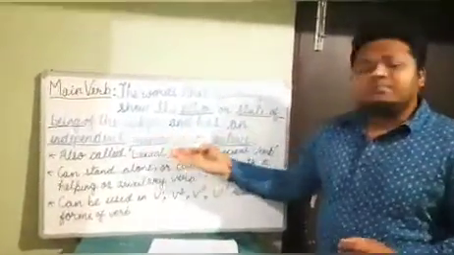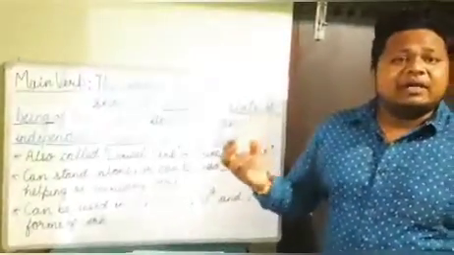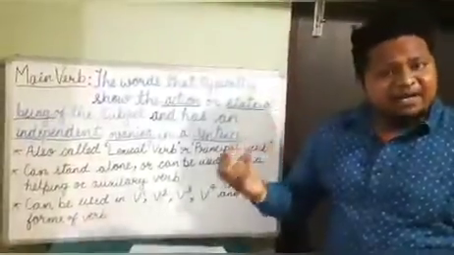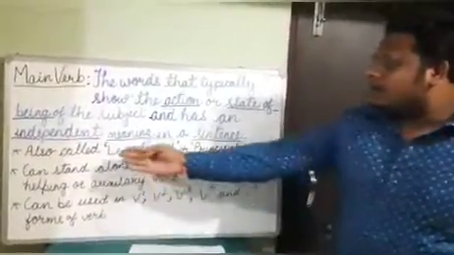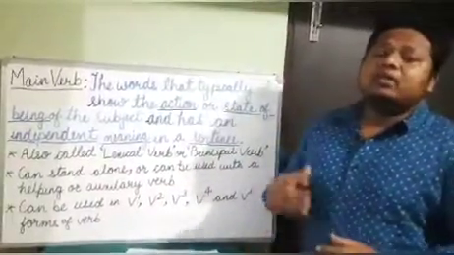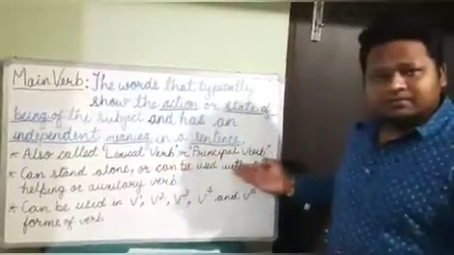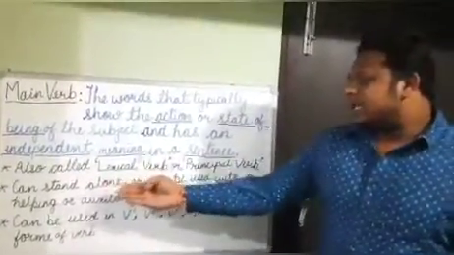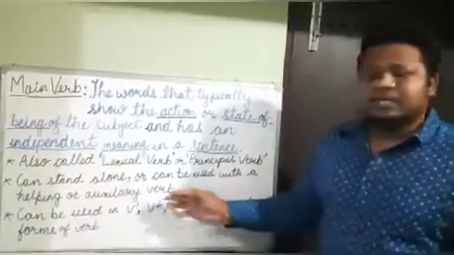Has independent meaning in a sentence. It means the main verb can stand independently in a sentence. Also called lexical verb or principal verb. So we can call the main verb as lexical verb or principal verb. Can stand alone or can be used with a helping or auxiliary verb.